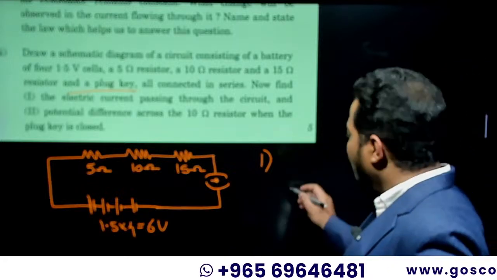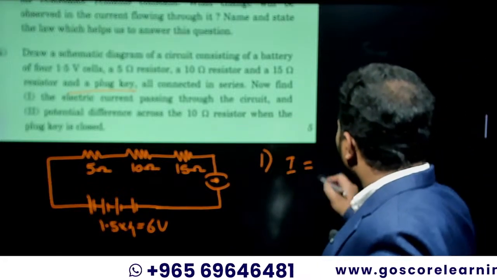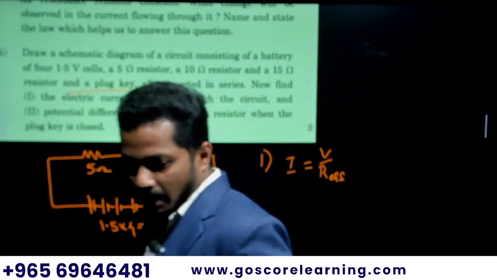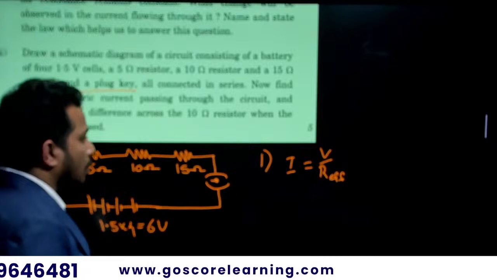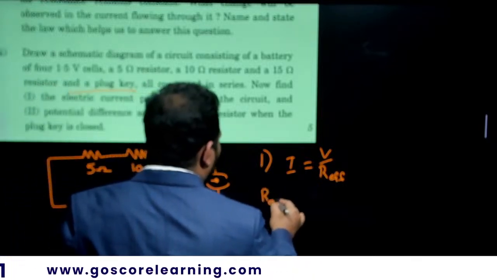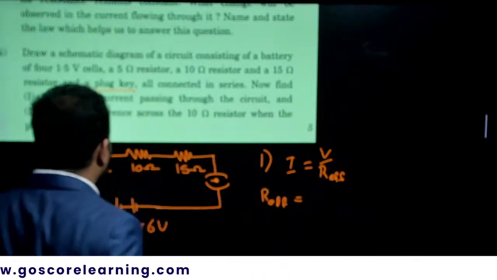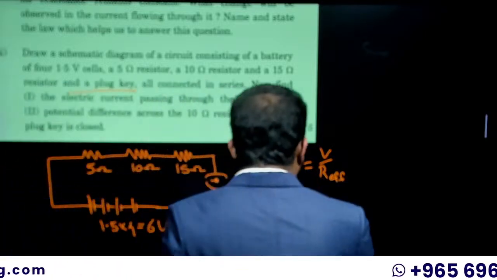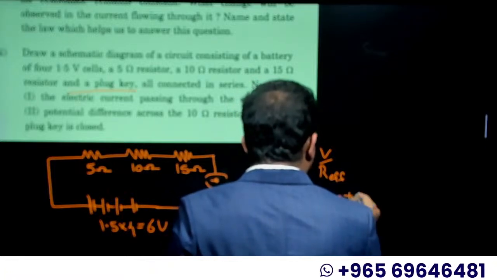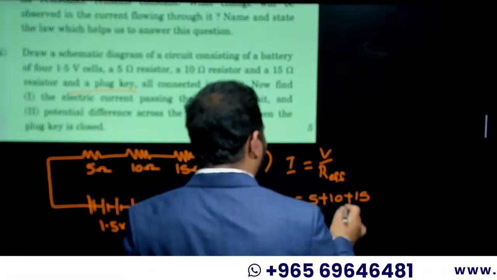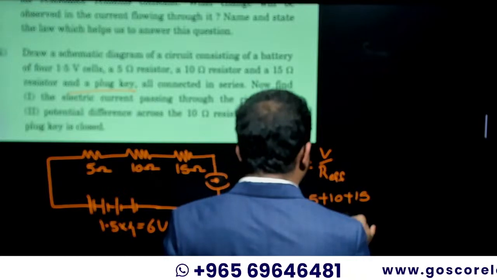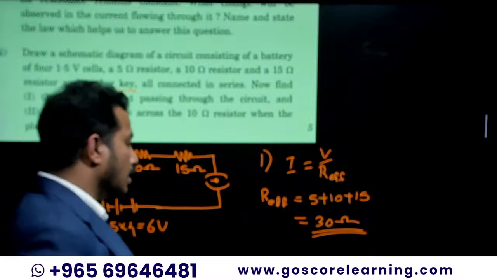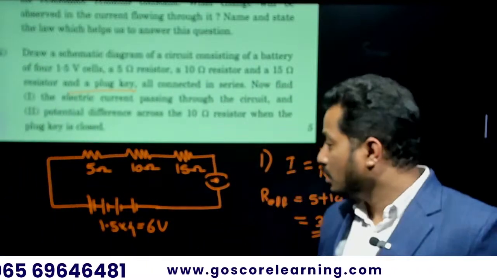Okay, so we know that current I is equal to V by R effective. What is R effective here? As it is a series combination, we can add R1 plus R2 plus R3. So it is 5 plus 10 plus 15, which is equal to 15 plus 15, which is equal to 30 ohm. They are connected in series, so it is 30 ohm. So this is R effective.